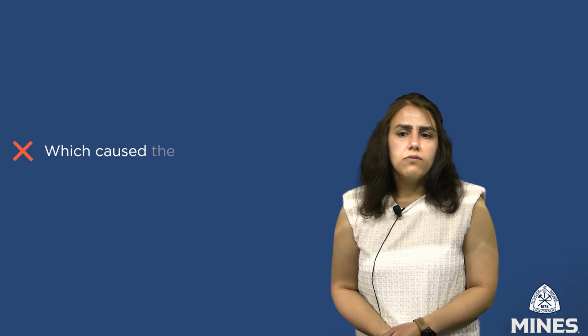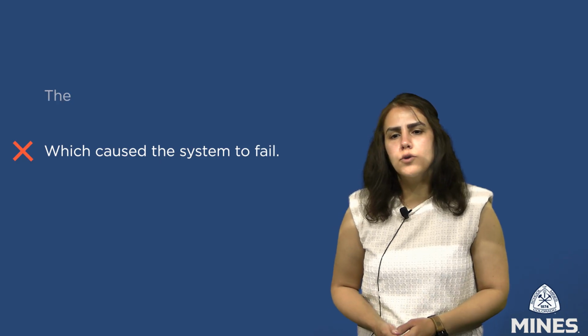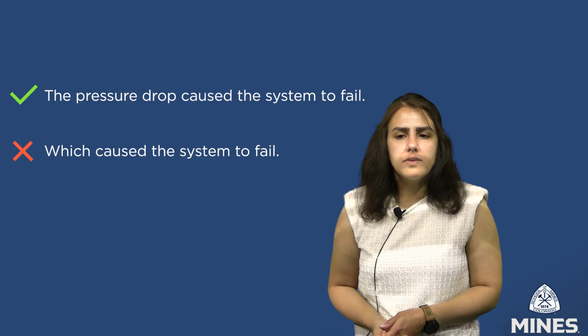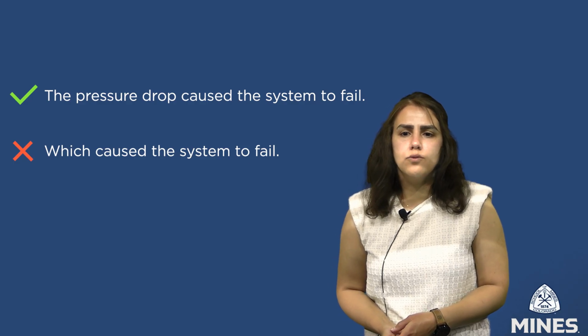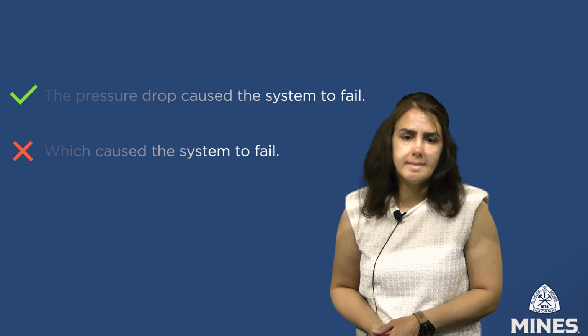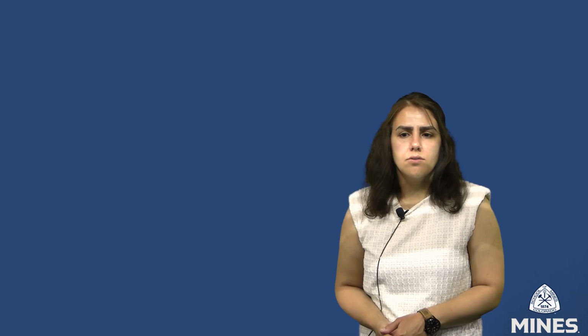Consider the following example. Fragment: which caused the system to fail. Correction: the pressure drop caused the system to fail. The which clauses must be attached to independent clauses to form complete and grammatically correct sentences. A straightforward solution is to insert a subject and a verb before the which clause to provide the necessary context.